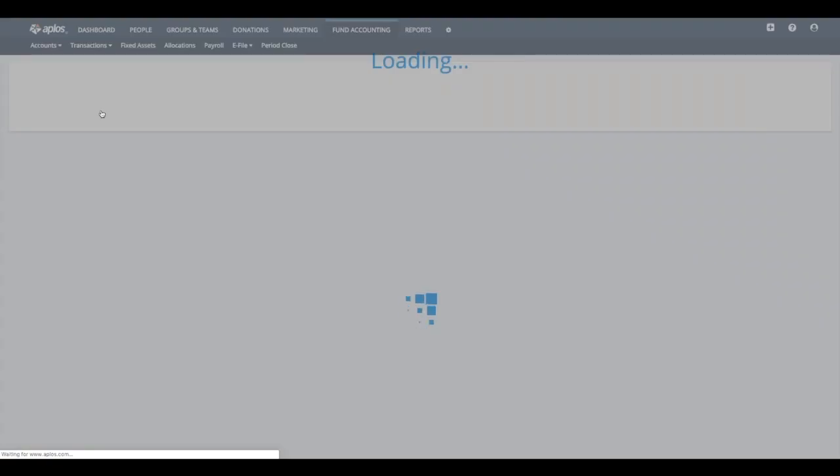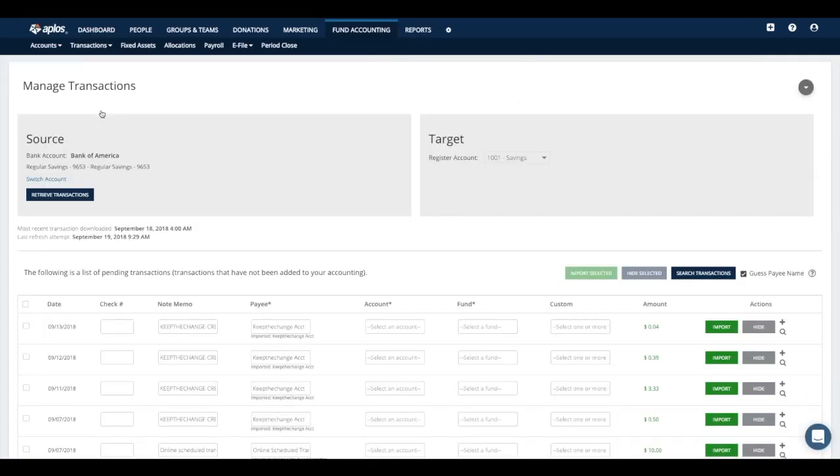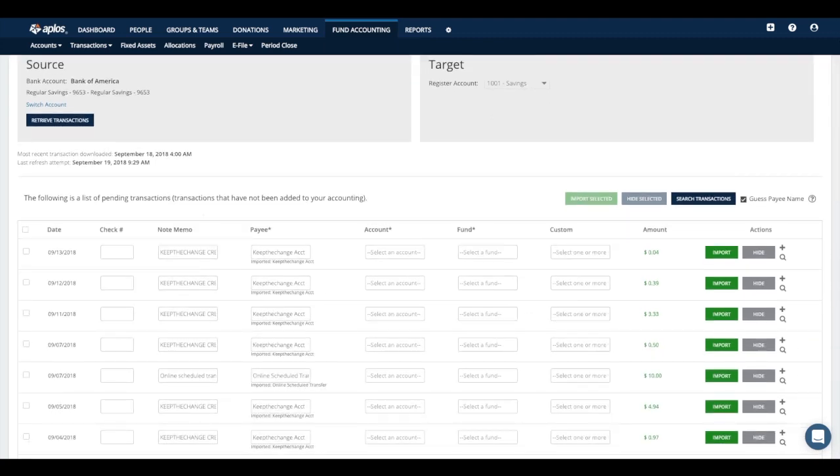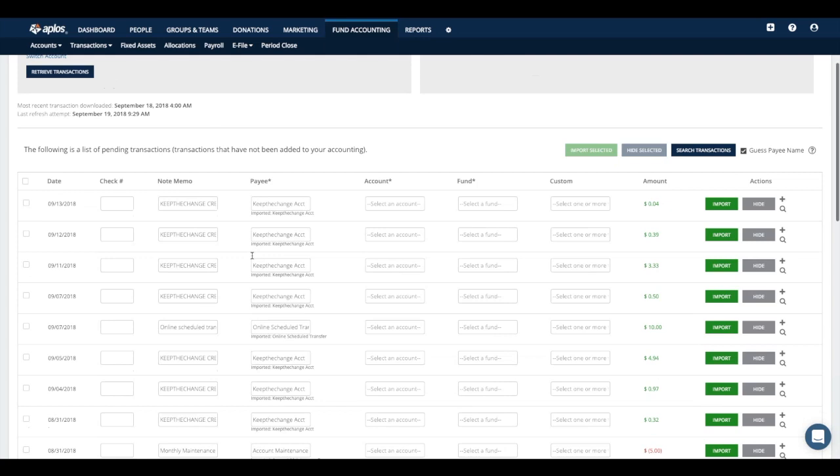All right, moving forward here, we're going to jump to another time-saving tool that we offer, which is called bank integration. So bank integration, this is a tool that allows you to connect your bank account with your Aplos account. So once you have that connection going, you would just click this button here that says retrieve transactions, and that will bring over any kind of posted transaction that has happened within your bank account. So from here, once those transactions come through, you'll see them listing on this pending page in front of you.